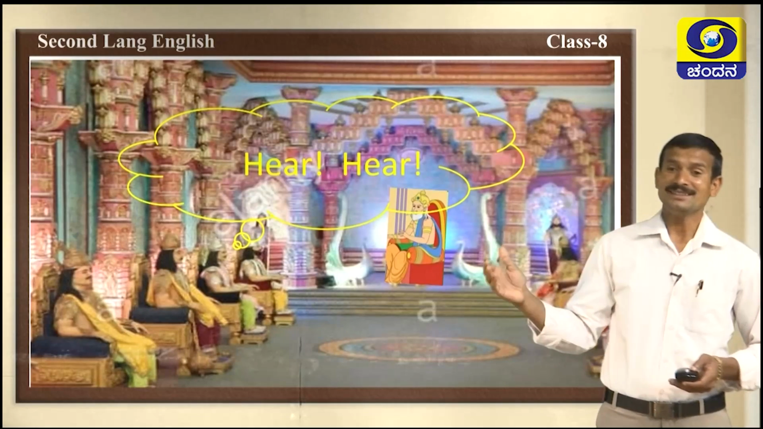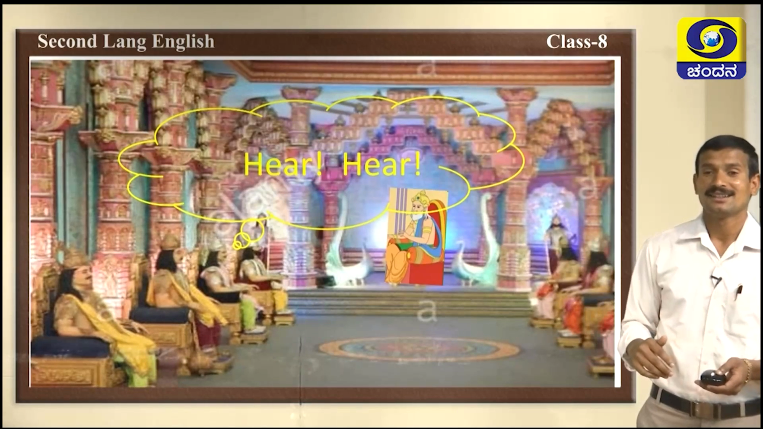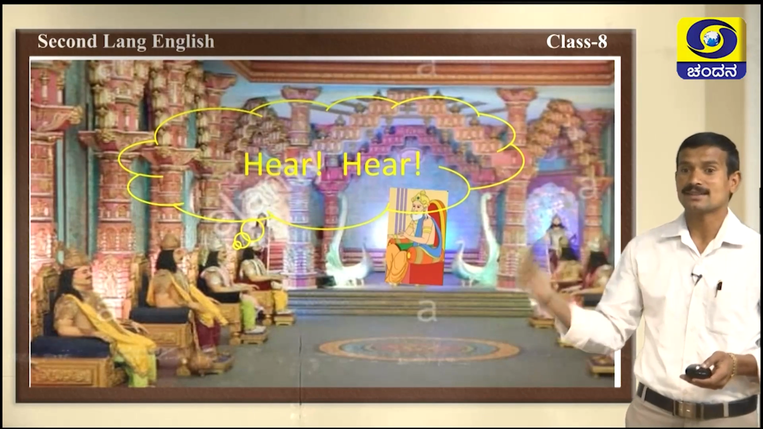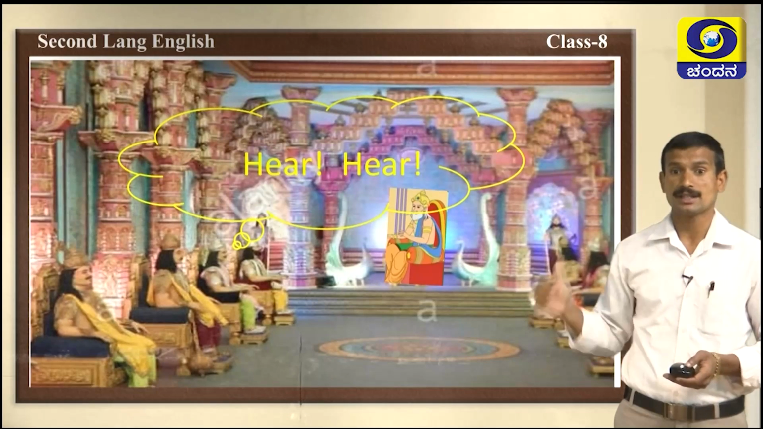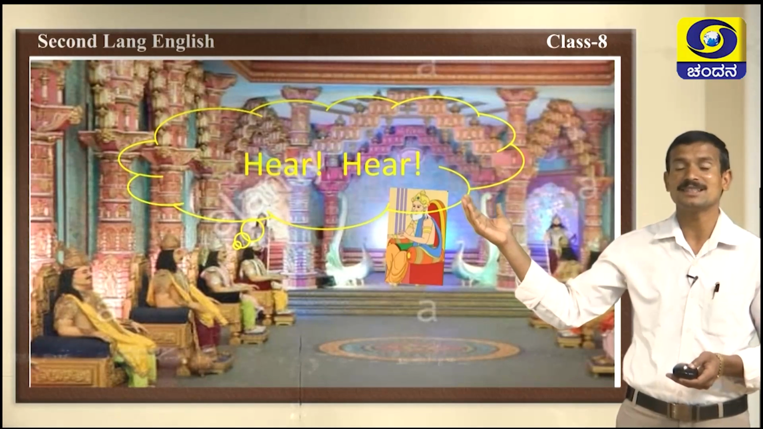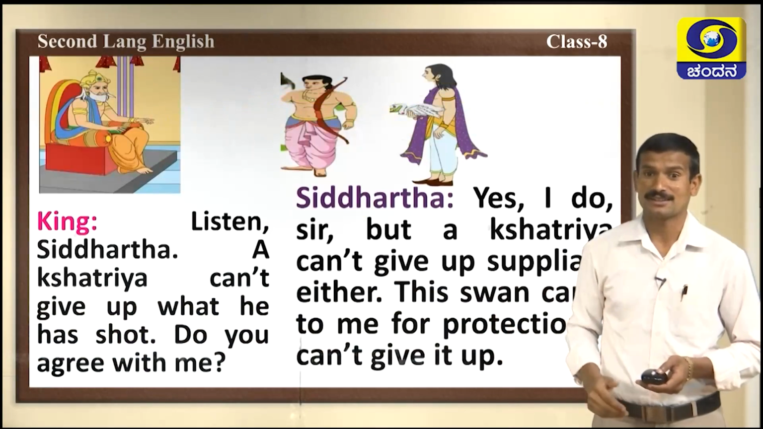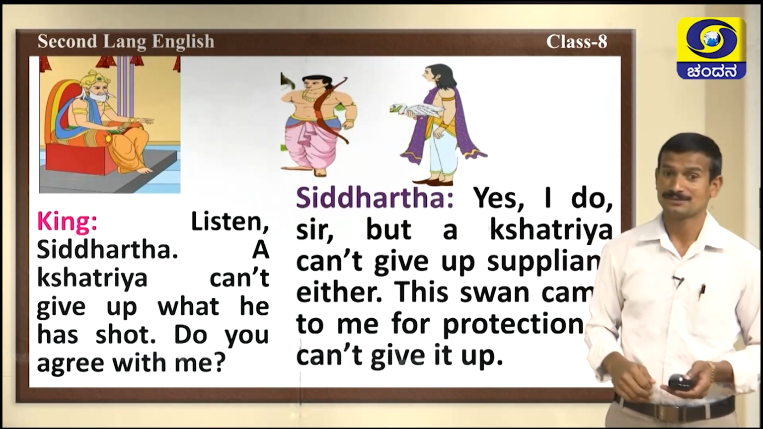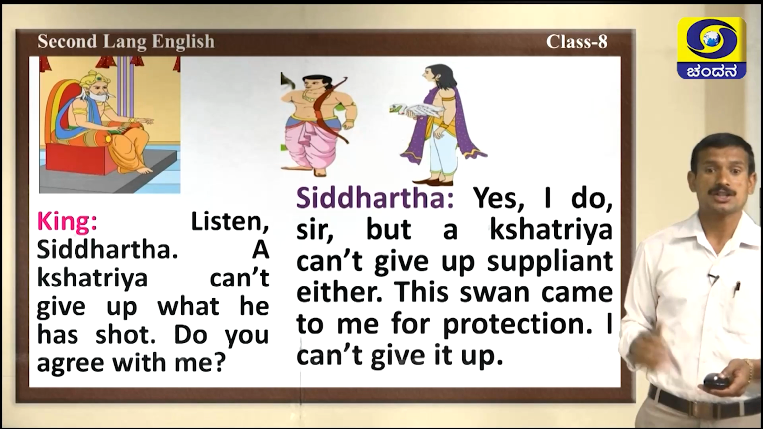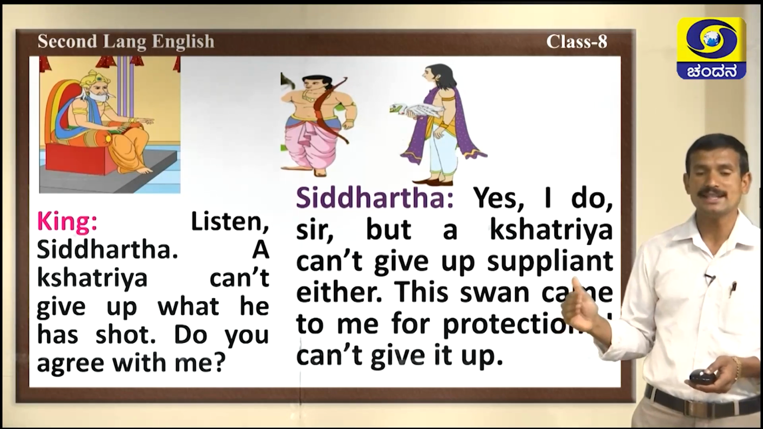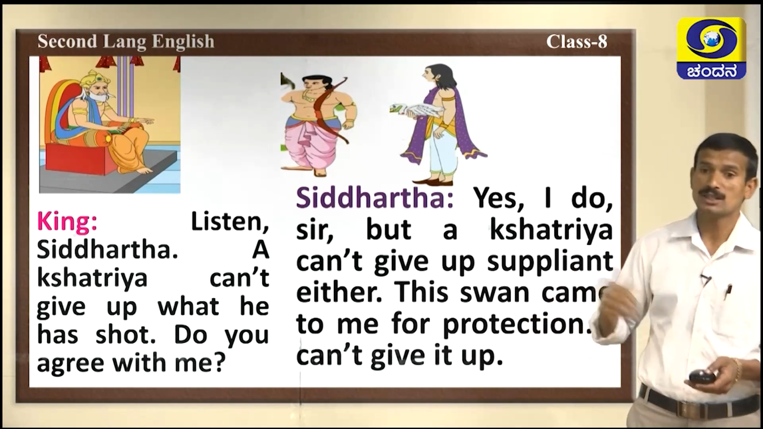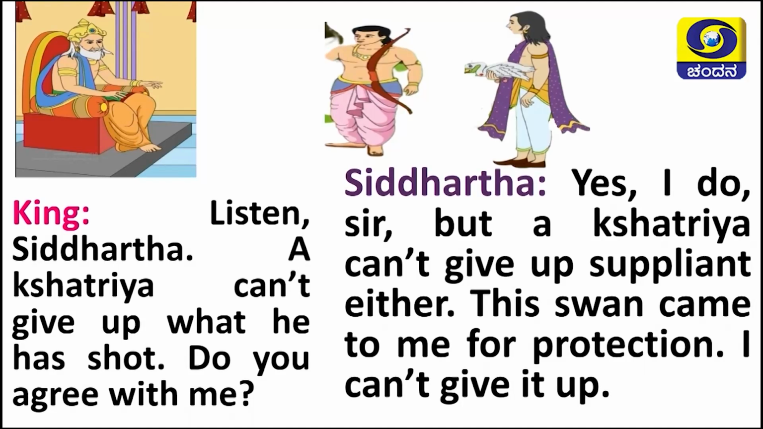When Siddhartha says, I saved the swan's life, all the courtiers say, hear, hear. What the prince is saying is good, a very good lad, very good boy, they say. Then the king says, listen Siddhartha, a Kshatriya can't give up what he has shot. Do you agree with me? Yes, a Kshatriya can't give up, is what we say.